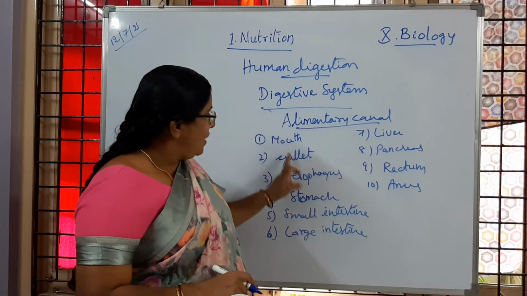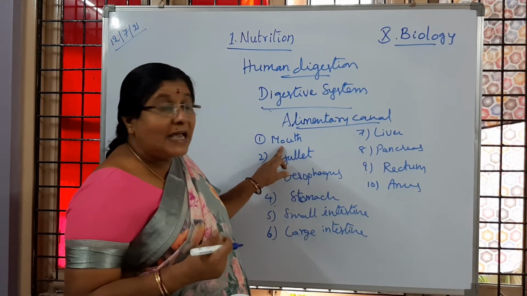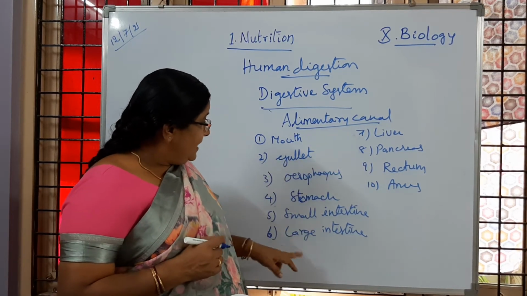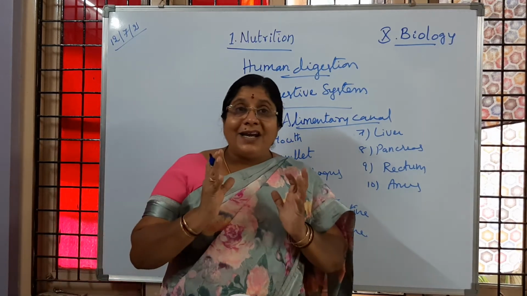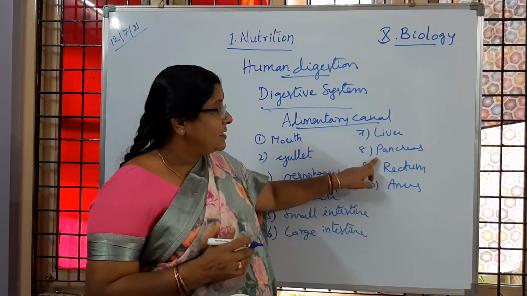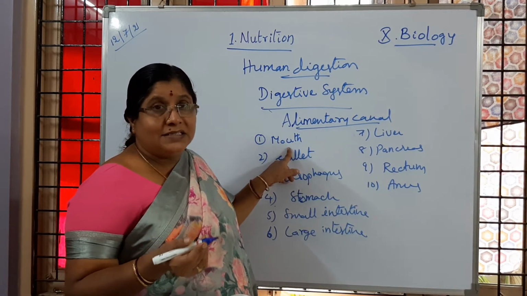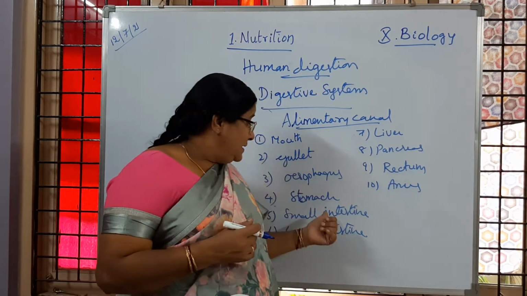Here, parts like the mouth or buccal cavity, liver, pancreas, even the intestines and the stomach contain a large number of glands. Liver and pancreas are glands. In the mouth we have salivary glands. In the stomach also we have glands, and in the intestines also.